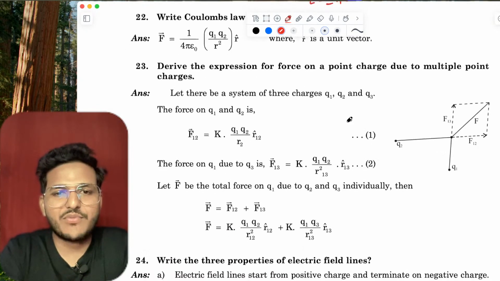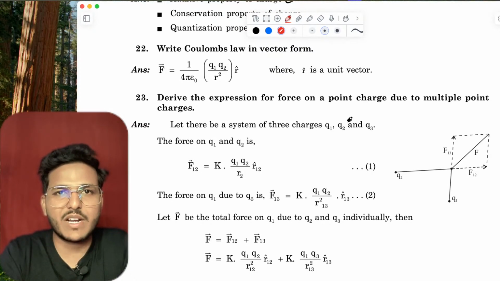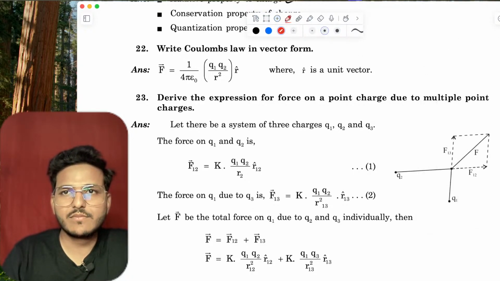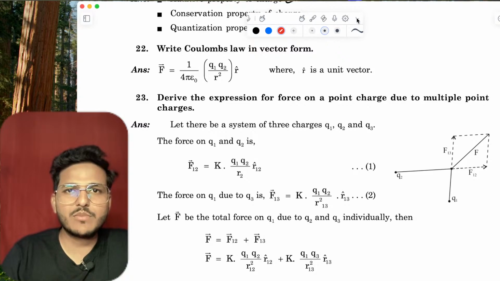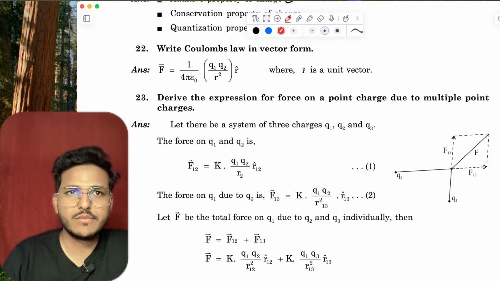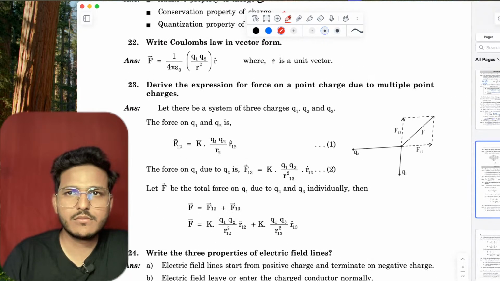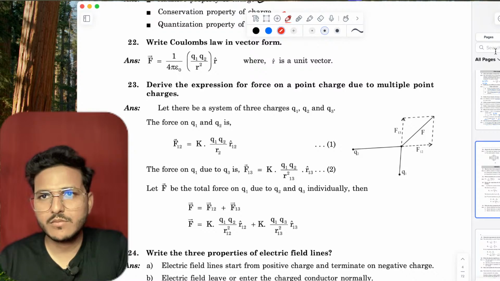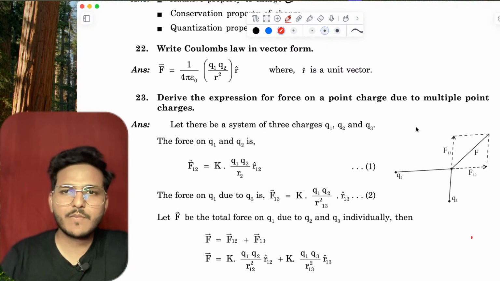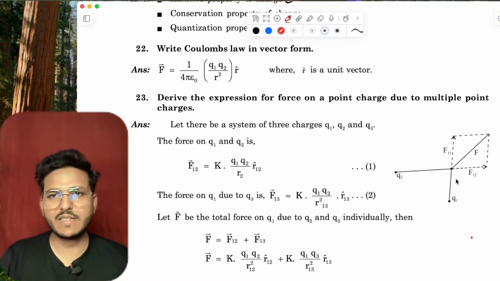Now, Coulomb's law in vector form. Let's see, I'm just writing in the simplest way.